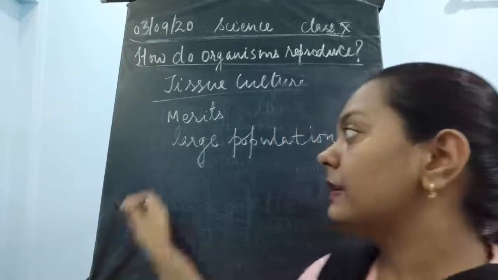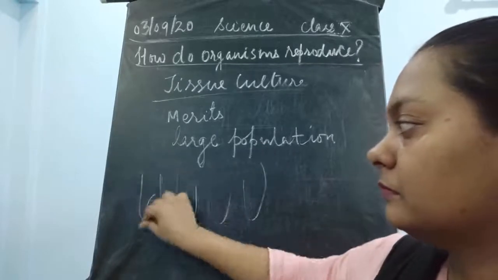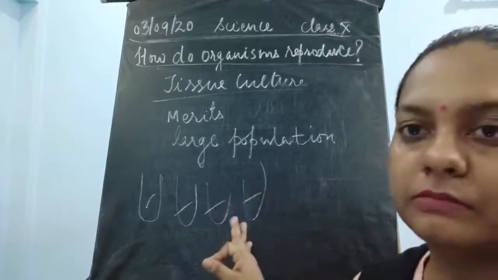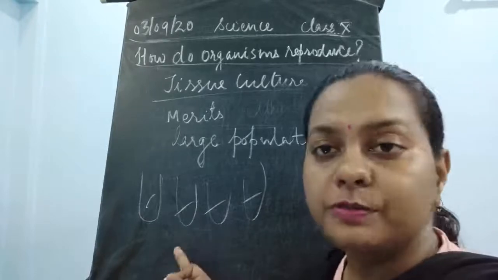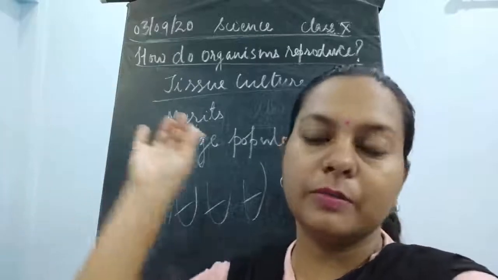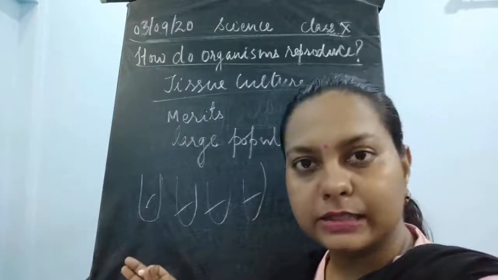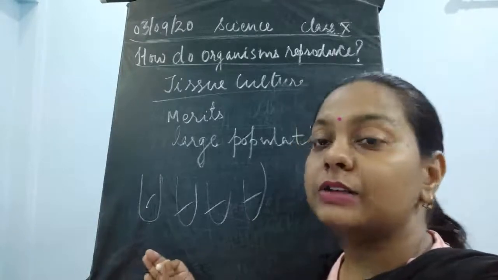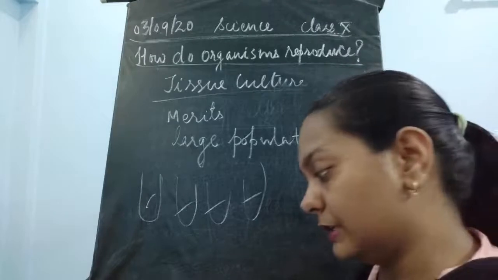If we take culture media in 100 tubes, then at the same time you can produce so many plantlets with the desired characteristics. This is the very first merit of tissue culture.